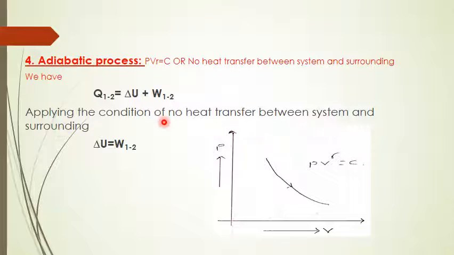So applying this condition into the first law of thermodynamics, when there is no heat transfer, this term becomes zero. When this term becomes zero, the first law of thermodynamics for an adiabatic process is: change in internal energy is equal to work transfer involved in the system. This is the expression for the first law of thermodynamics for an adiabatic process.